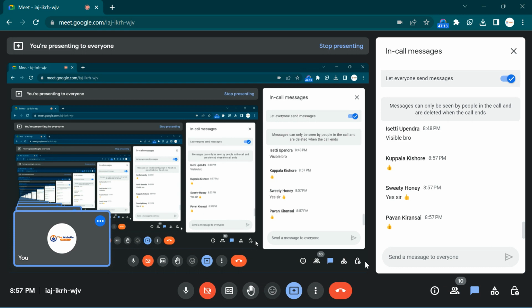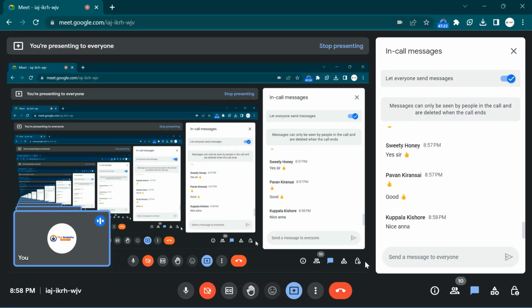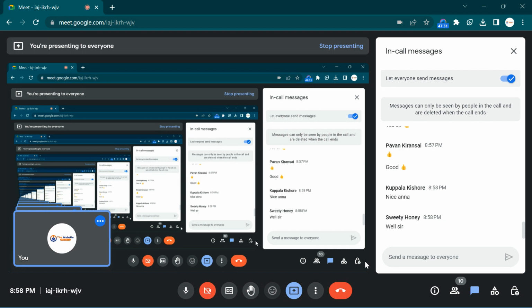How was the session, guys? Is it boring? Is it irritating, or did you get confused? We have discussed the most important things: while loop, for loop, do while. Don't confuse the do while and the while loop.